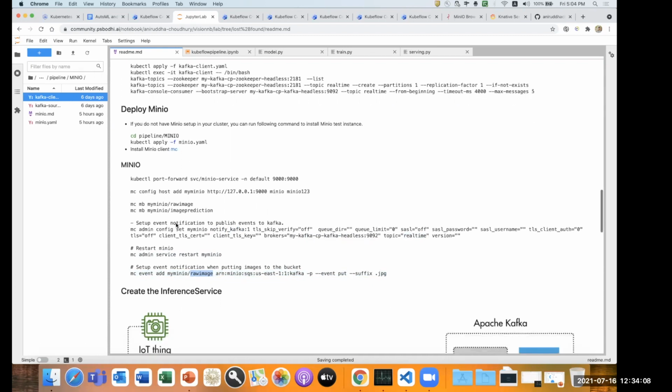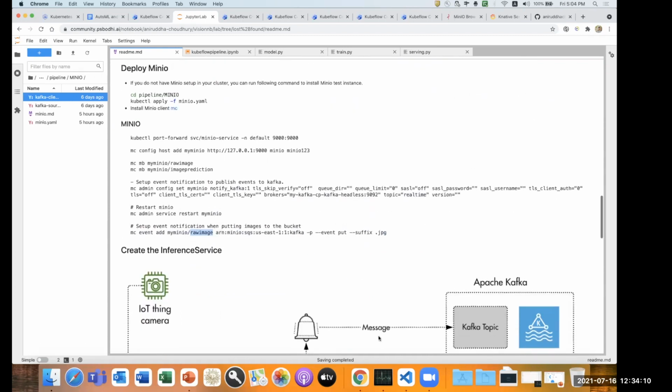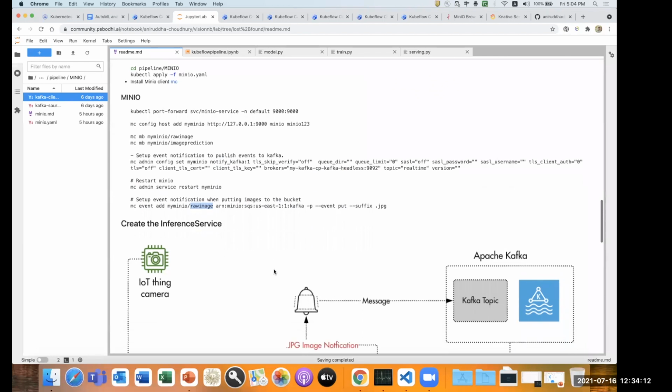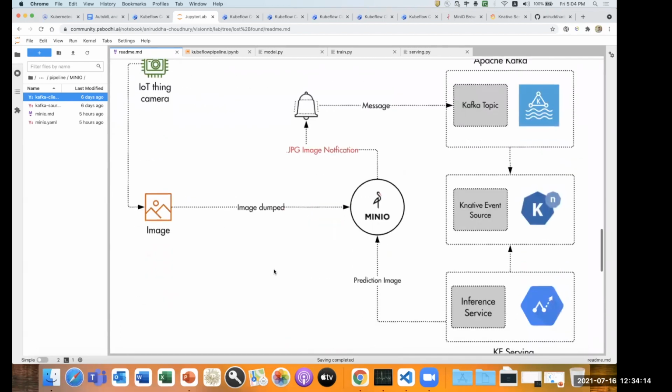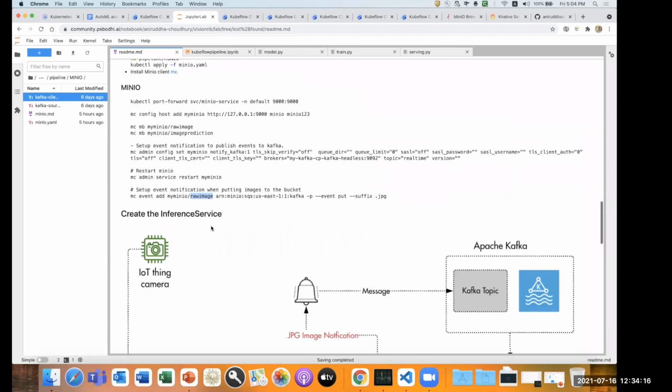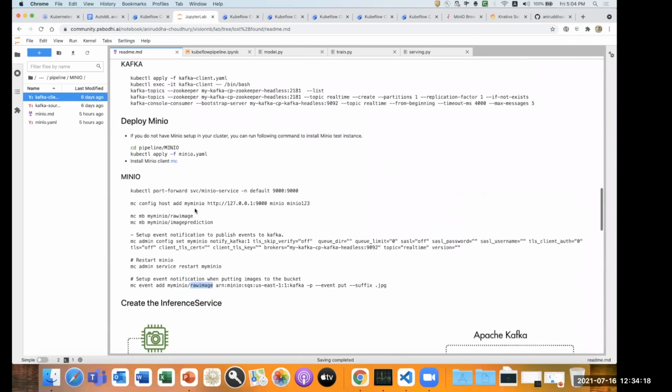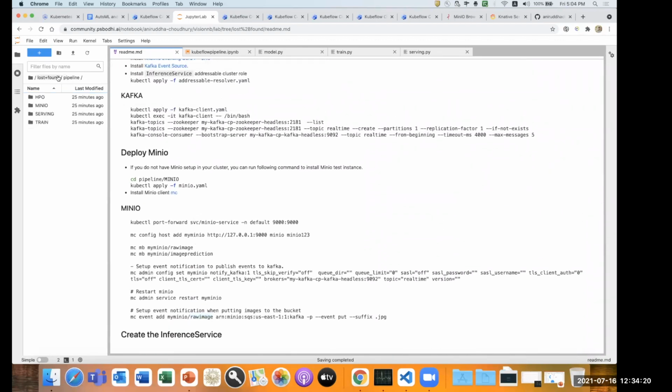Now once we do that, right, let me say what the next step is. The next step will be the inference service. So let me break it down here. First thing I have to do is create a pipeline. I have to create a pipeline on Kubeflow Pipelines where I can train the model. I have to train the model.